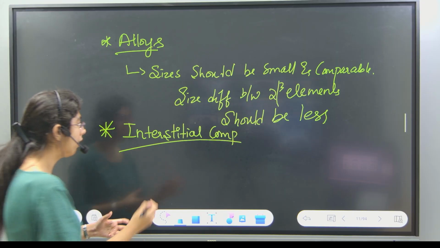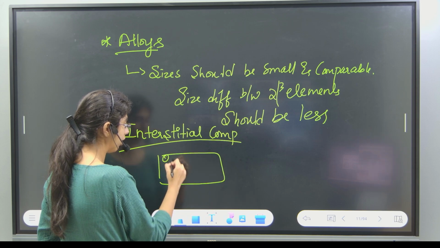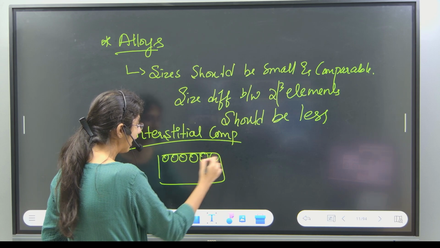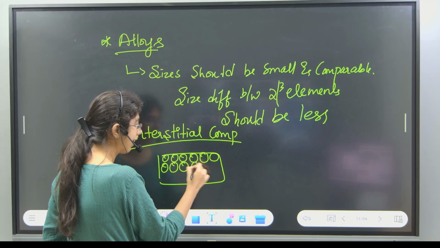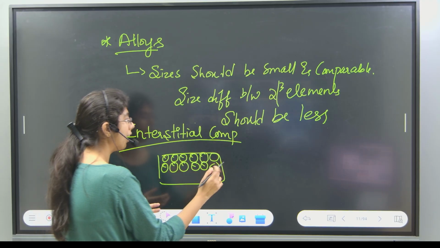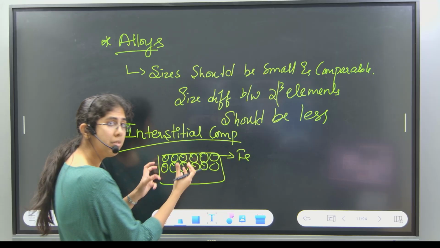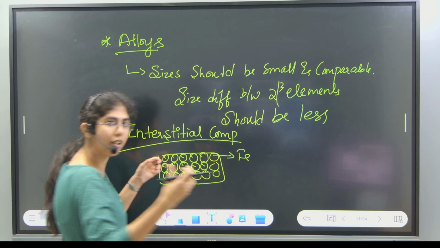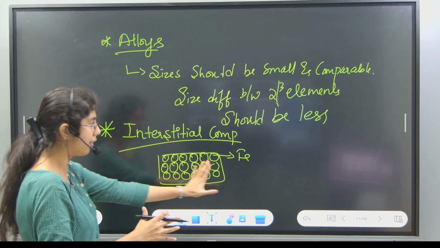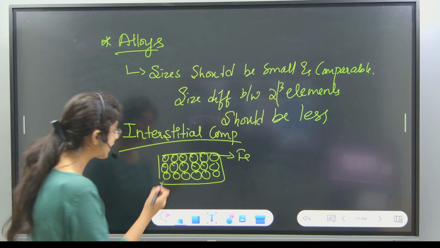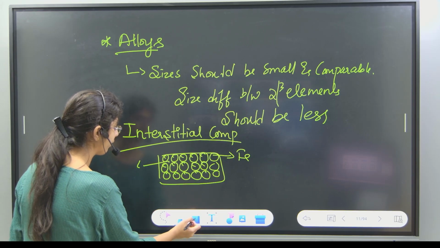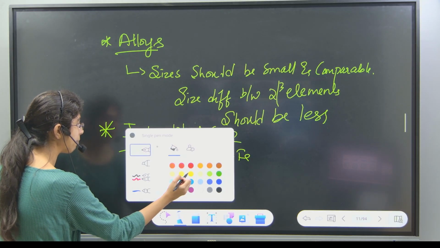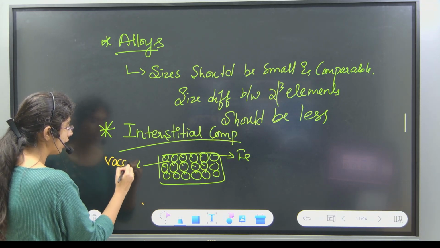Now what are interstitial compounds? I take transition metal system. Here I have all the metal atoms, let us say this is some iron atoms, attracted towards each other by metallic bonding. When they are structured in this way, there are some vacant spaces.